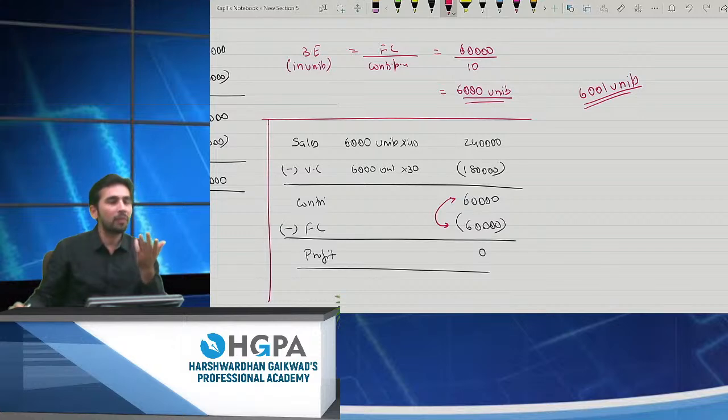Listen, mugging up the formulas and just getting the answers is not important in marginal costing. You should know the concept, right? This is very important. Yes, please tell me. I'm waiting for the answers. How do you calculate 10?